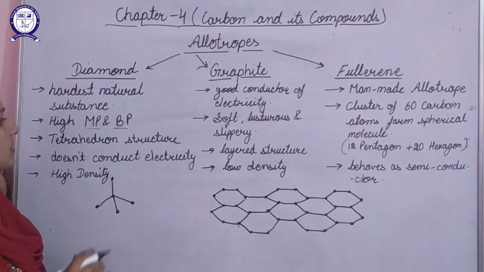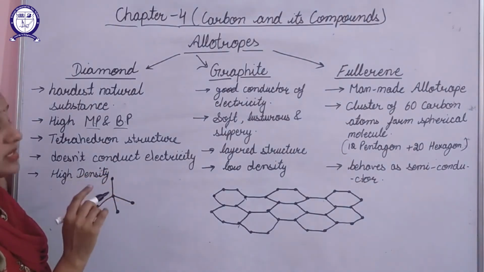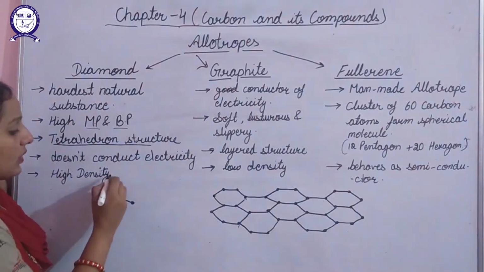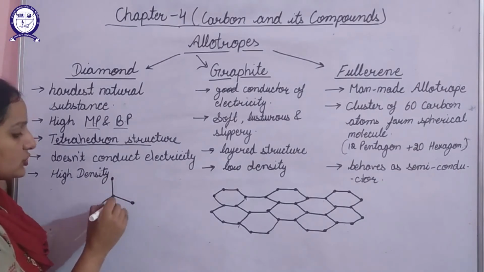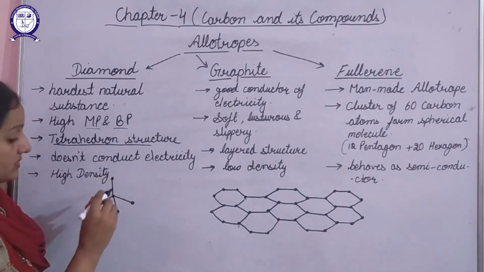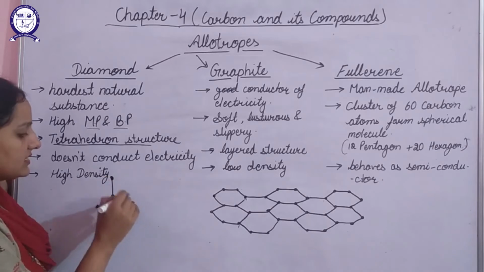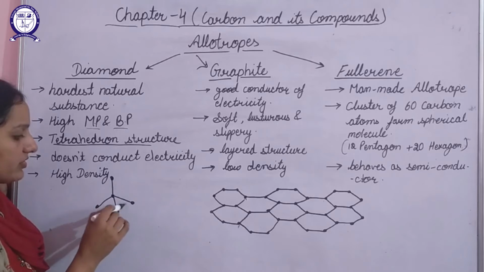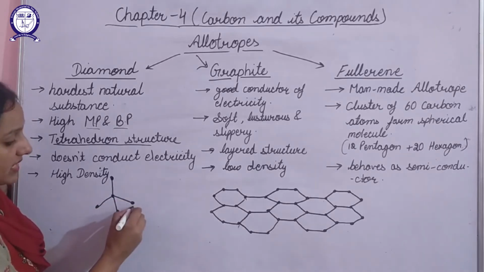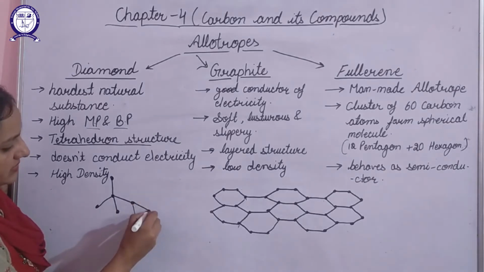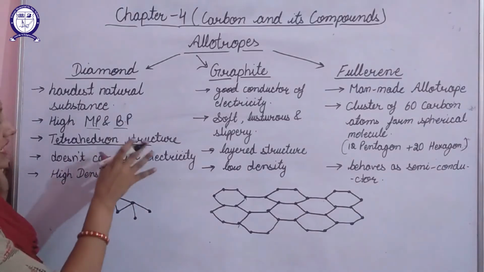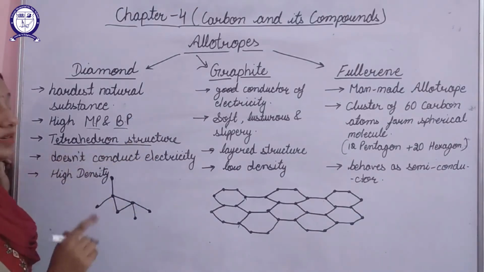Third one, if we talk about the structure of diamond, the diamond atom has a tetrahedron structure. Tetrahedron means one carbon atom is connected to 4 other carbon atoms. These dots represent the carbon atoms here. So here this carbon atom is attached to 4 different atoms. Then further this carbon atom will also get attached to 4 carbon atoms in this way, and so on. So this diamond is formed by tetrahedron structure.